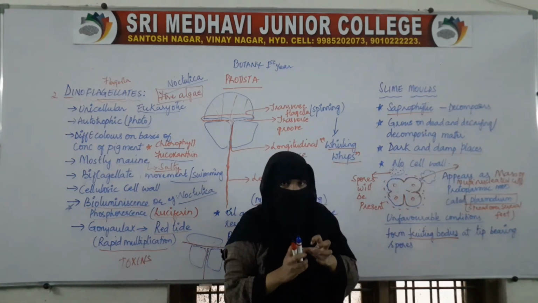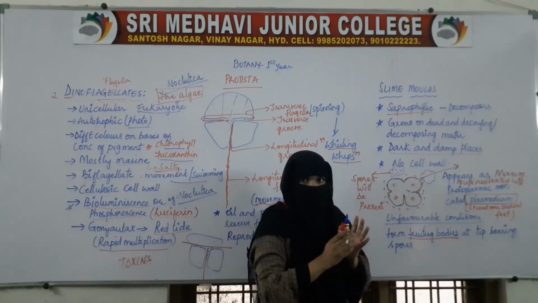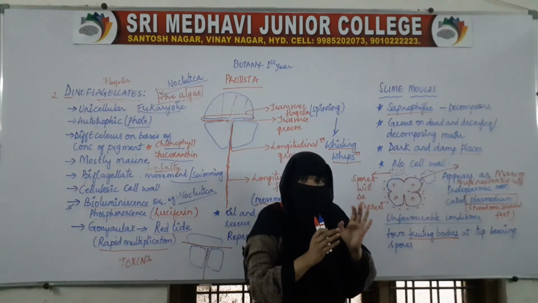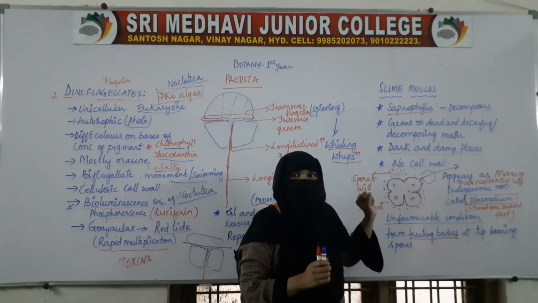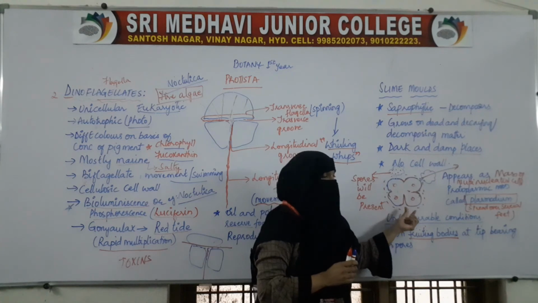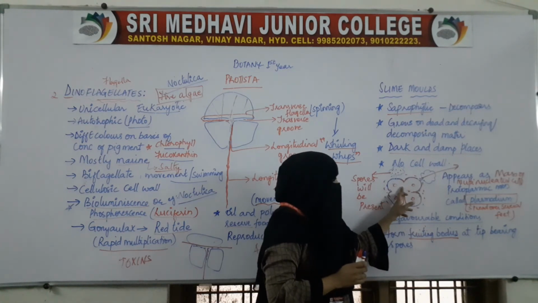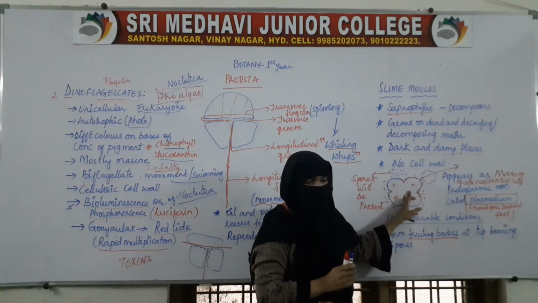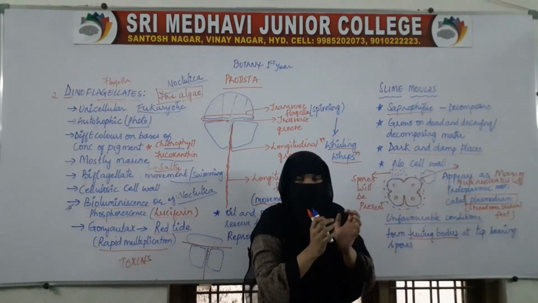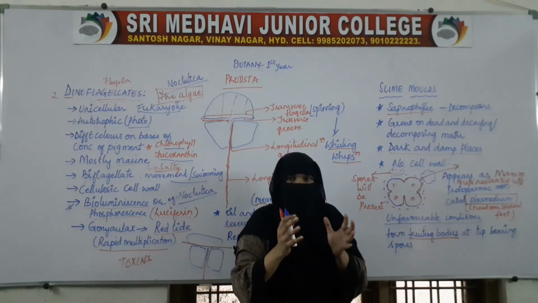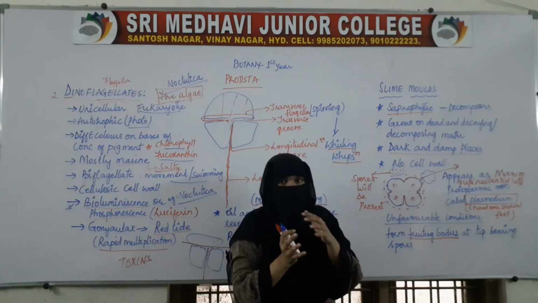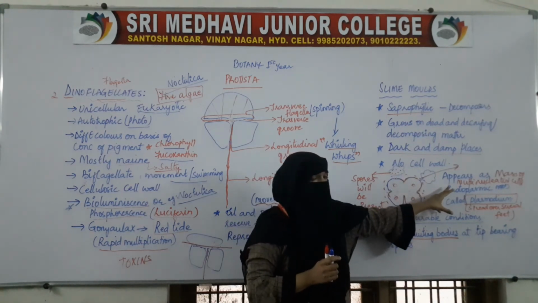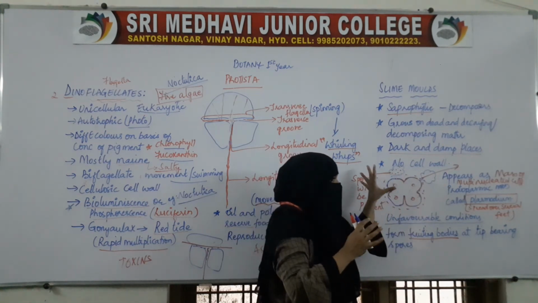The cells appear in a group, and because of this, the layers between them dissolve, and they appear as a protoplasmic mass with many nuclei. Because of the dissolving of this layer, the whole protoplasm of all the cells combines, and all the nuclei are in the protoplasm itself. So it appears as a mass of protoplasm with many nuclei, like this.